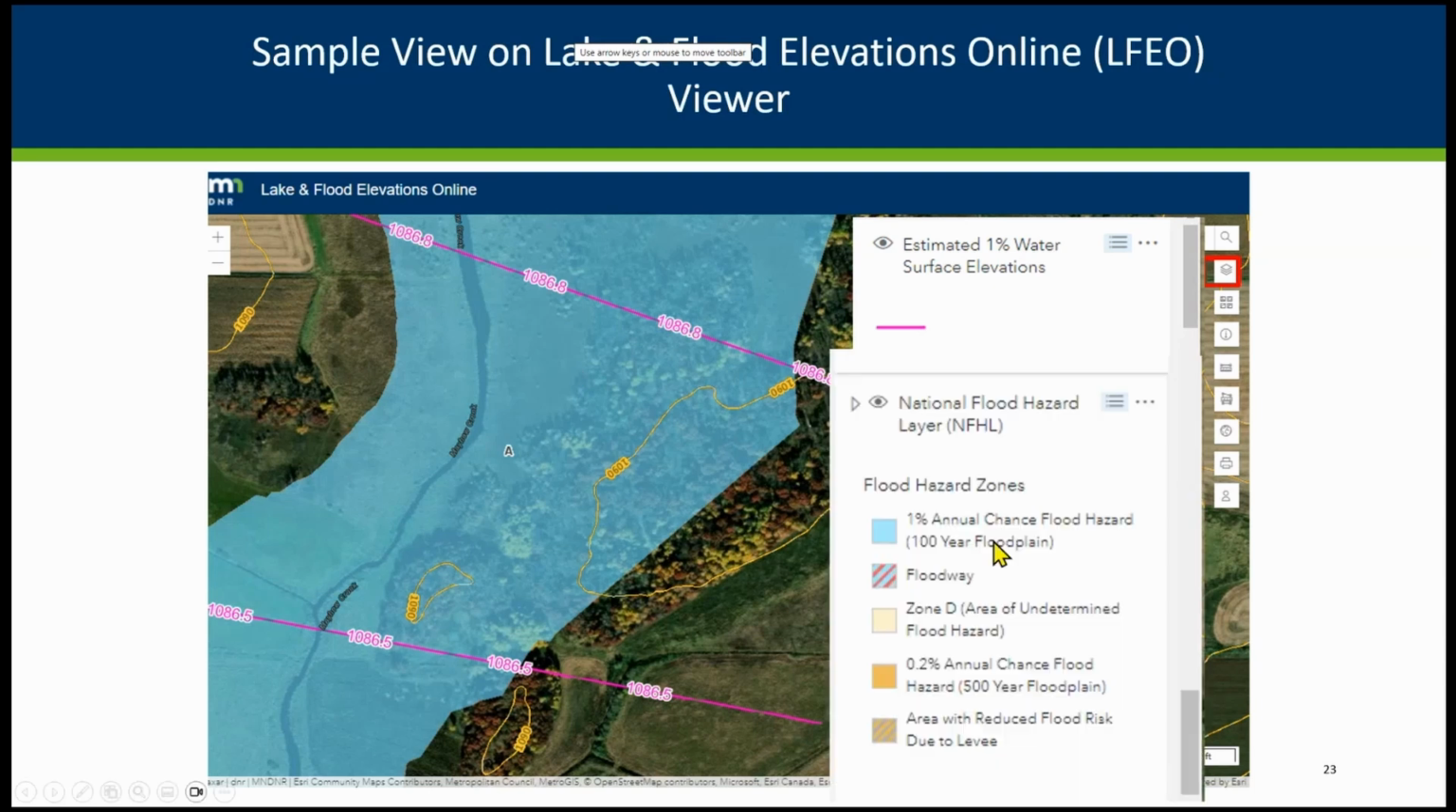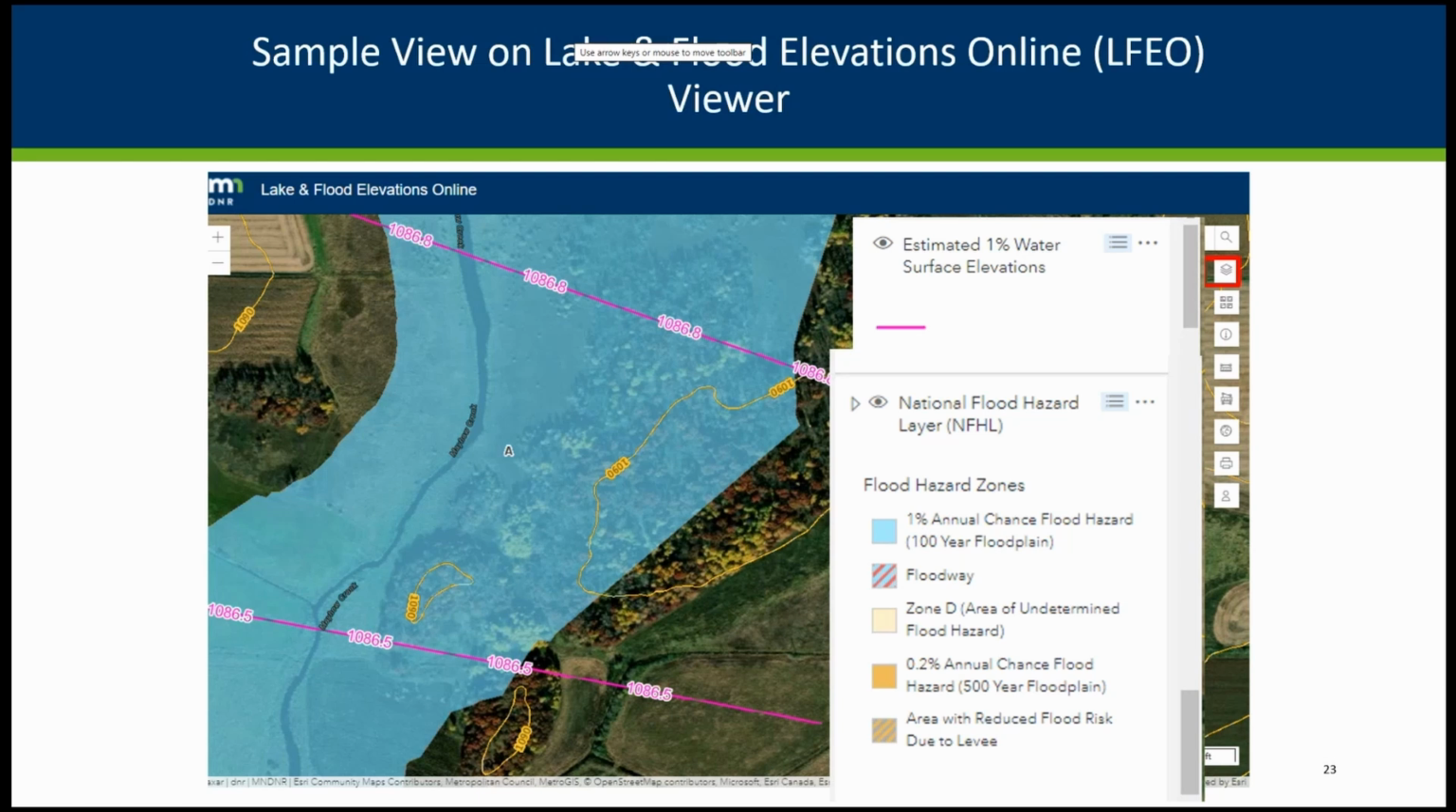Other layers that we have, if we have digital FIRMs, digital flood insurance rate maps, we try and use similar symbology to what FEMA uses. So the light blue colors like this. We don't load these until they are effective maps. So when they're just pending or preliminary, we don't show these layers.